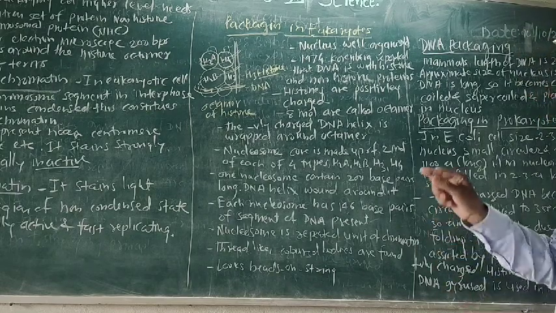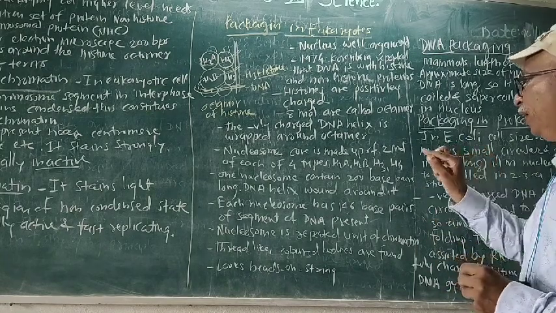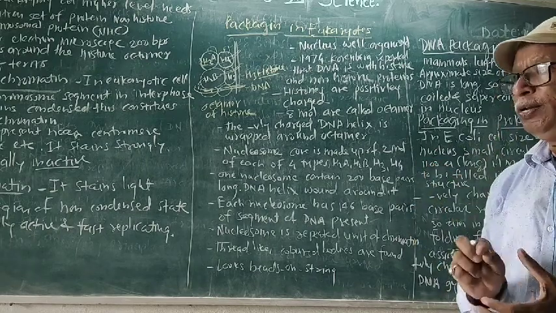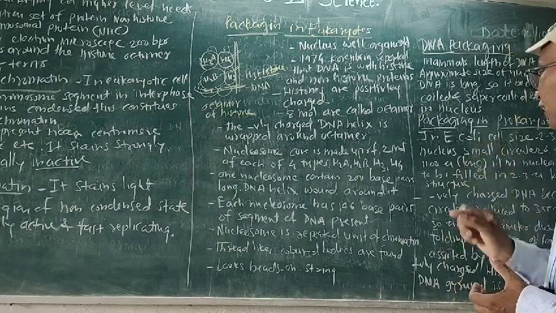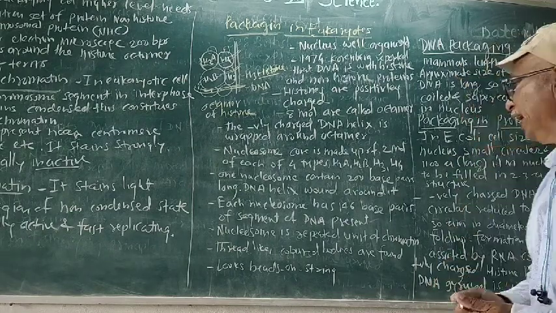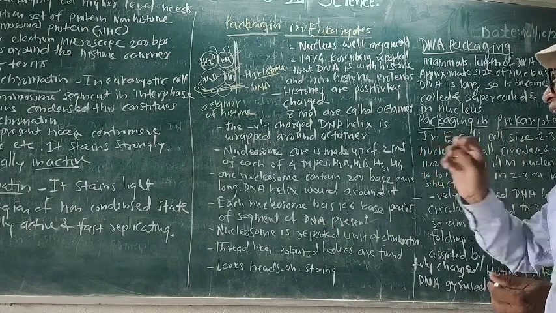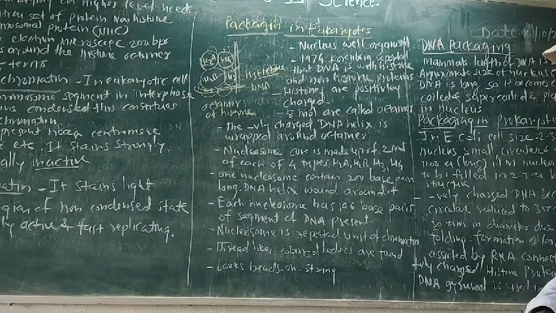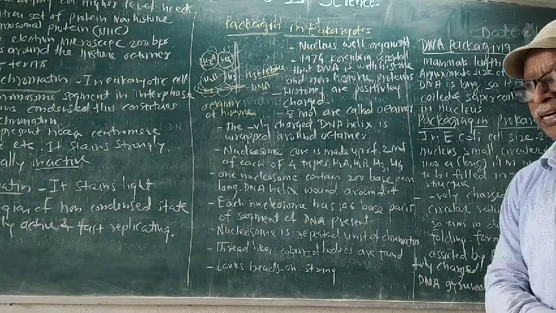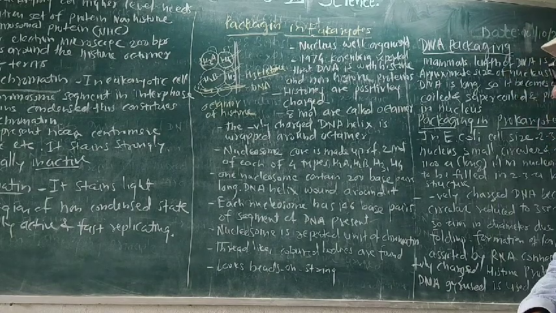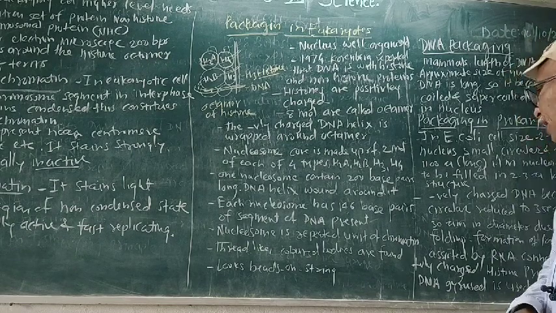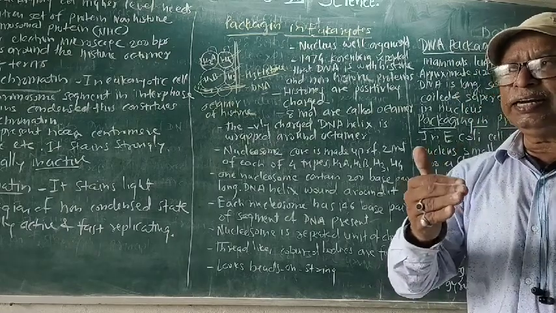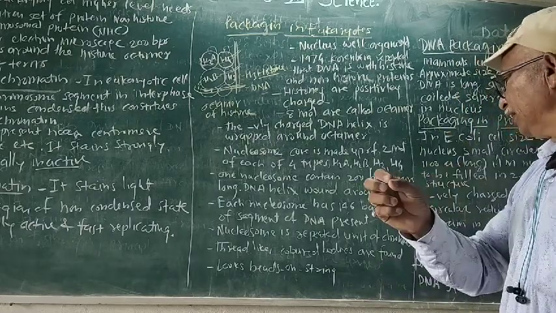Now, one nucleosome contains a 200 base pair long DNA helix wound around it. Each nucleosome core has a 146 base pair segment of DNA. So the nucleosome is the repeating unit of chromatin. It occurs repeatedly and looks like beads on a string.